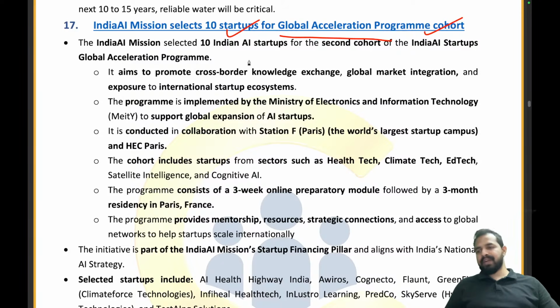So my dear friends, I would like to explain this news article with a very easy example. Let's take an example. You all know that IPL is going on, right? The Indian Premier League is going on. Let's say there is a person who is making a lot of runs in domestic cricket. In domestic cricket, the person is scoring a good number of runs, right?